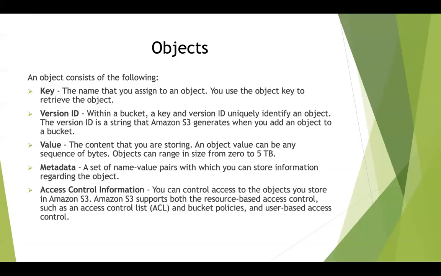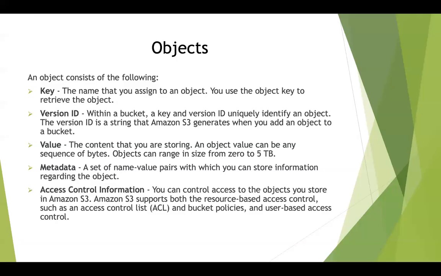So an object generally consists of 4 or 5 main properties. One is a key, which is the name of the object. The second one is versioning. A random version ID will be associated provided you switch on versioning for that particular bucket in S3. Then the value is the content that you store within that object, which can range from 0 to 5 TB. And then the metadata is a set of name-value pairs with which you can store information regarding that object, something along the lines of who created that object and what tags are associated with it.